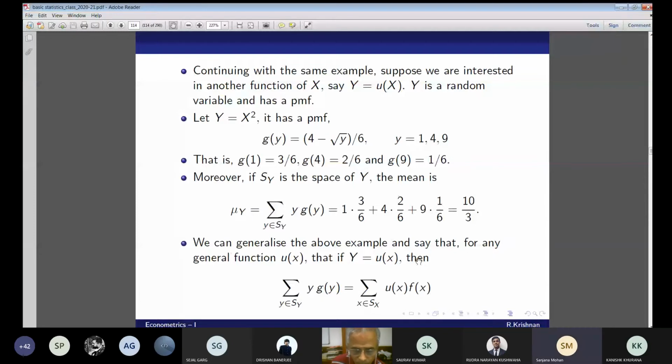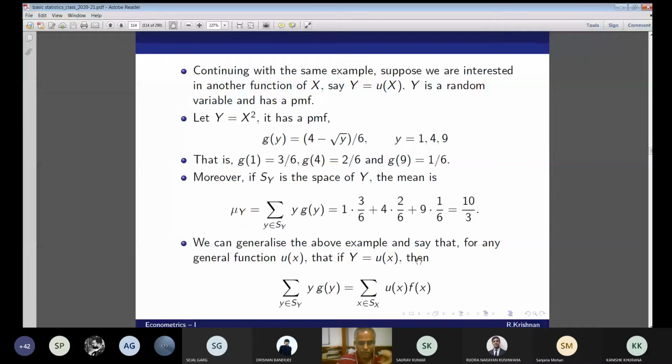So y can take the values 1, 4, 9 because x can take the values 1, 2, 3. Remember, we have defined y equal to x square. X was 1, 2, 3, so squares are 1, 4, 9. Now this is the PMF of X. So for y equal to x square, x is equal to root of y. Am I right?